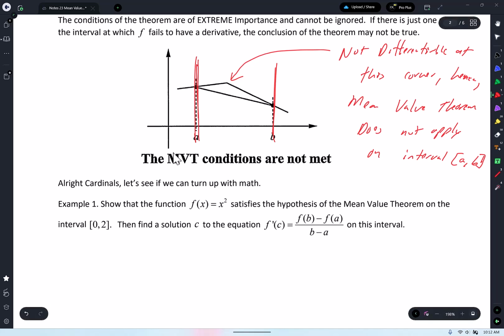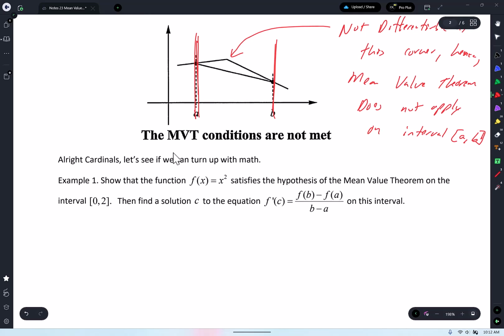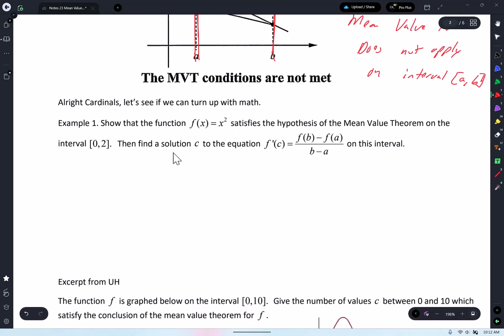Now, it's possible that you might get an instantaneous rate of change that is equal to the average rate of change. Not in this case, because I wrote two linear segments. But the mean value theorem does not apply, period. Cool? Okay. Don't worry, guys. We're going to see some free response questions that literally ask us if the mean value theorem applies. But we're not there yet. We're rookies, so we got to start with rookies.